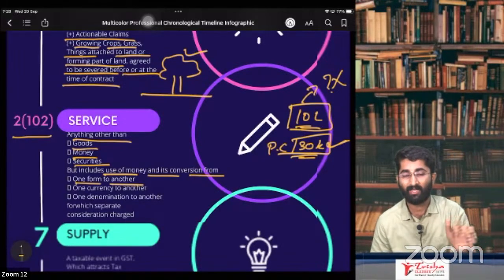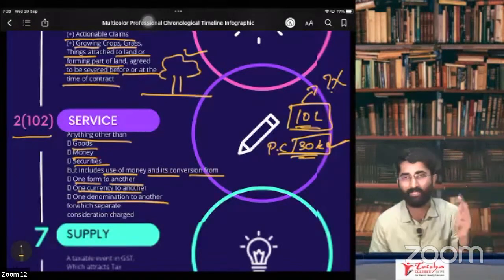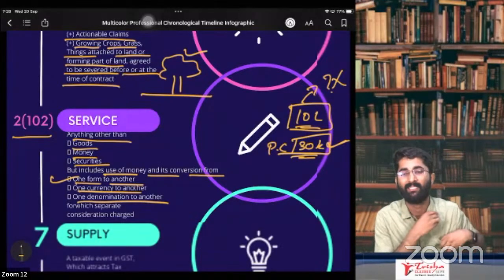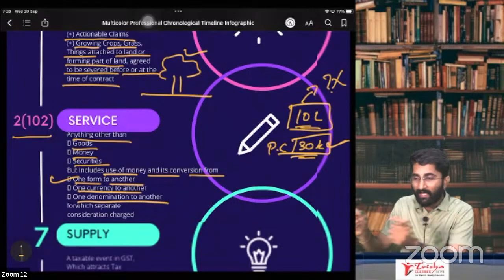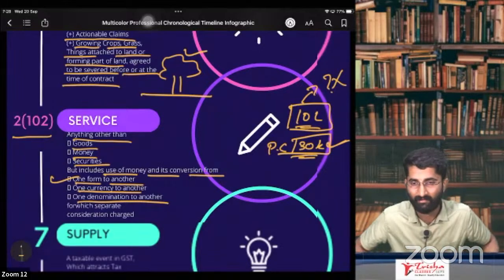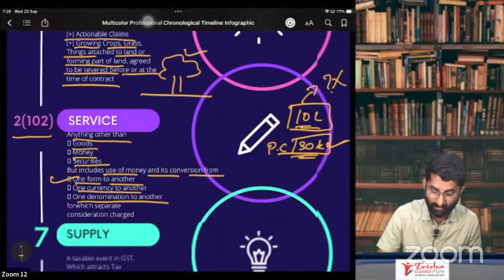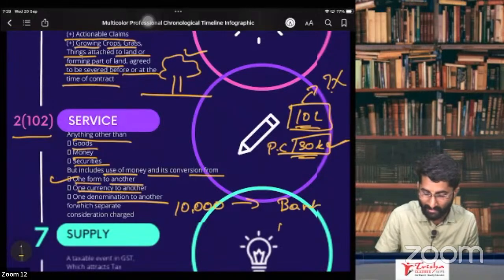There is GST on conversion from one form to another, one currency to another currency, one denomination to another denomination. First, an example for one form to another form. For example, you have 10,000 rupees in your pocket as cash. You gave this cash to the bank and you got one DD. On that 50 rupees, there is GST, not on 10,000. You gave this 10,000 to the bank. Bank gave you a DD. On the DD, there are some charges.